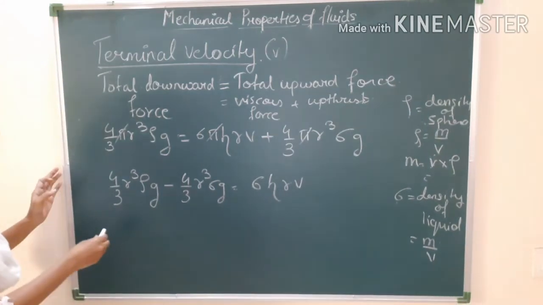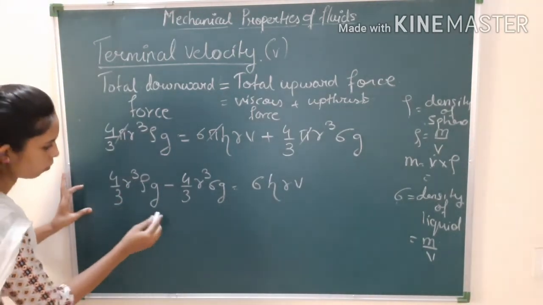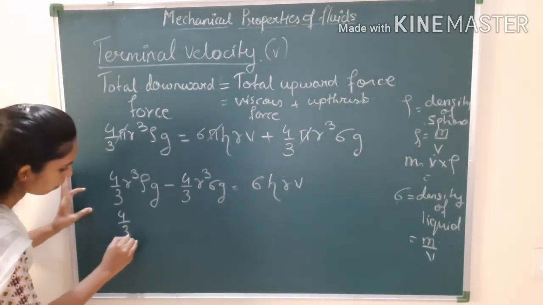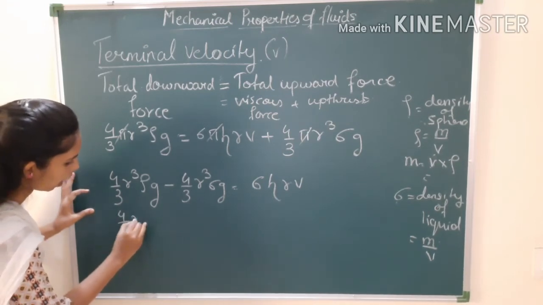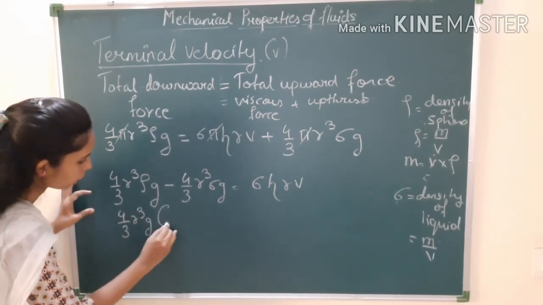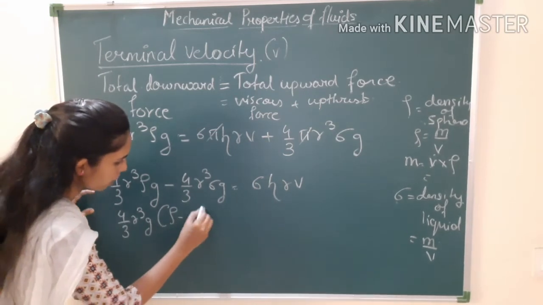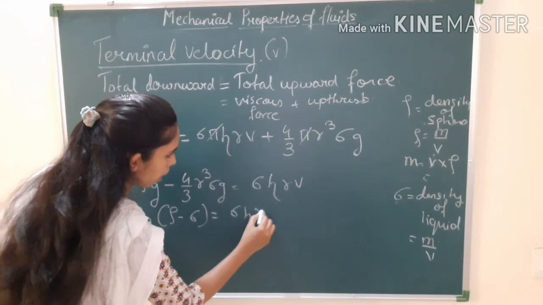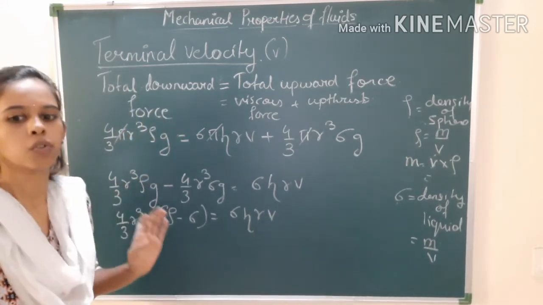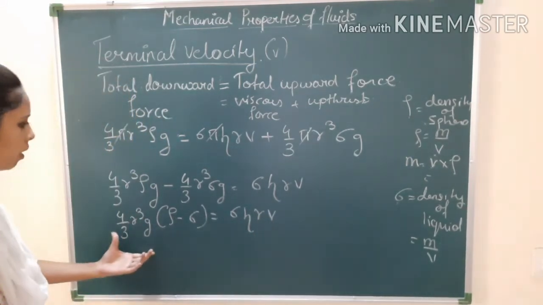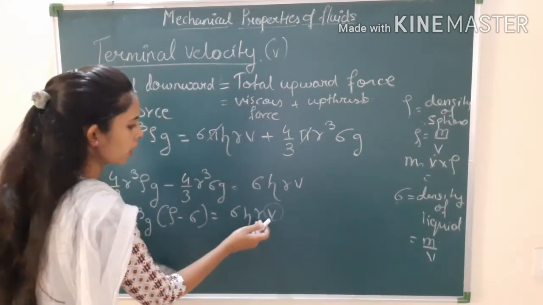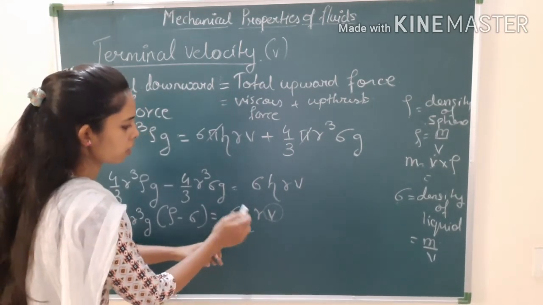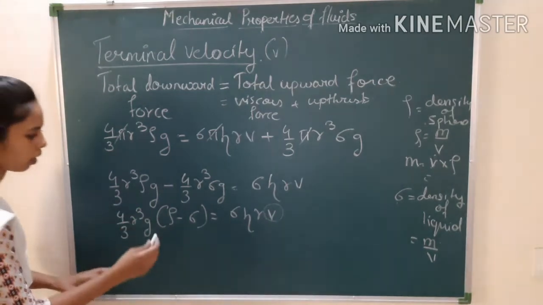Okay, so what things will be common over here? 4 by 3 r cube g, and into bracket will be rho minus sigma, which is equal to 6 eta r v. Okay, so this is the formula, and you need velocity. So no need for this term here, it will go to the other side.